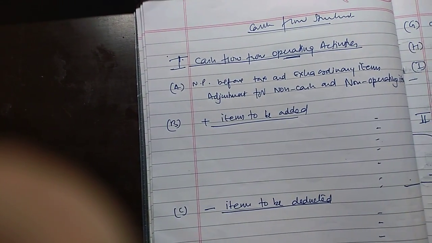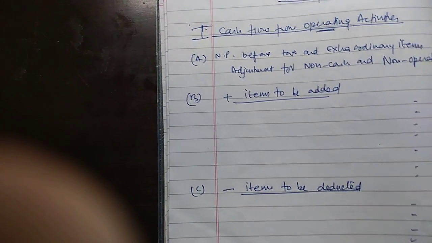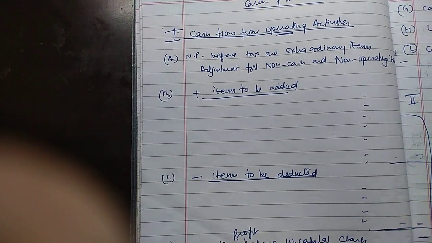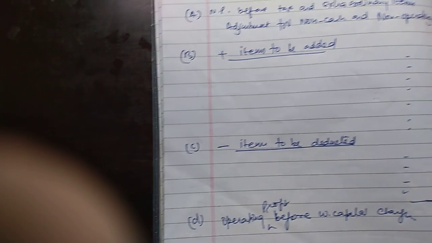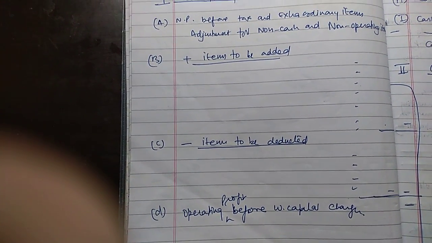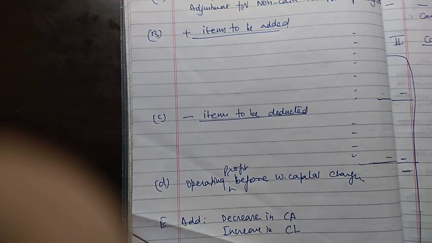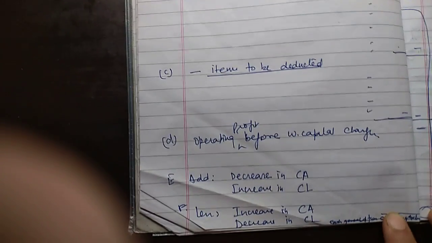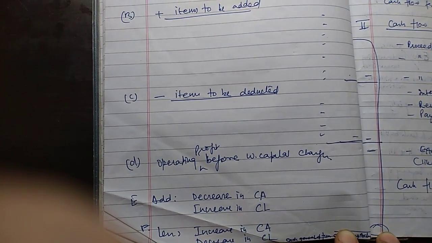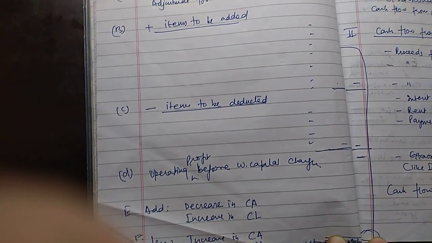In net profit, we add certain items and we deduct certain items, and we get operating profit before working capital changes. Working capital changes matter because working capital also contributes to cash. With certain transactions we increase our cash, and with certain transactions we reduce our cash.